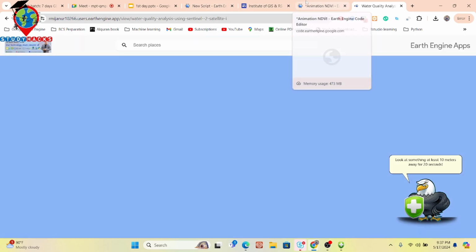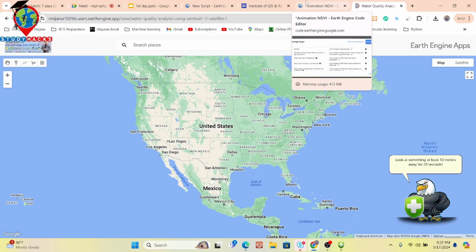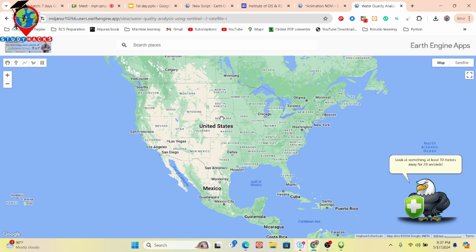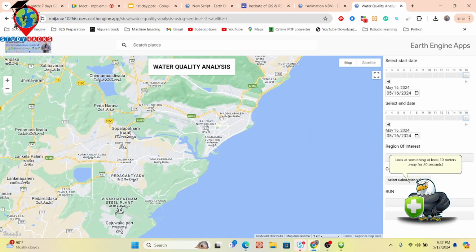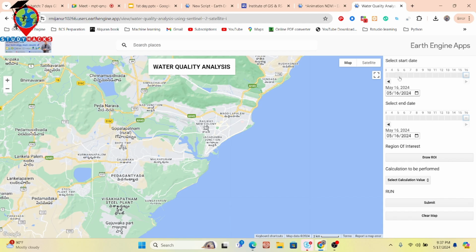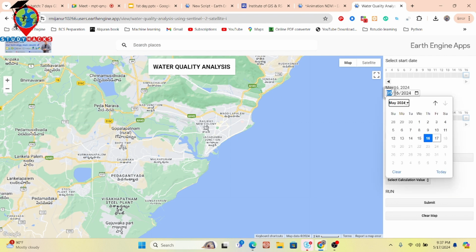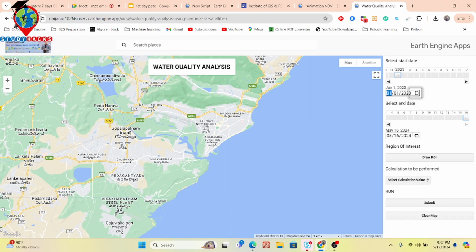It's opening. Suppose this is one kind of web application. Its backend code is the JavaScript Google Earth Engine API code, and it works automatically for water quality monitoring. Here you can see this type of interface, which we can easily add using the Google Earth Engine platform JavaScript API. Suppose I simply click here, and then put in my specific time period, suppose January 1st to the present time.